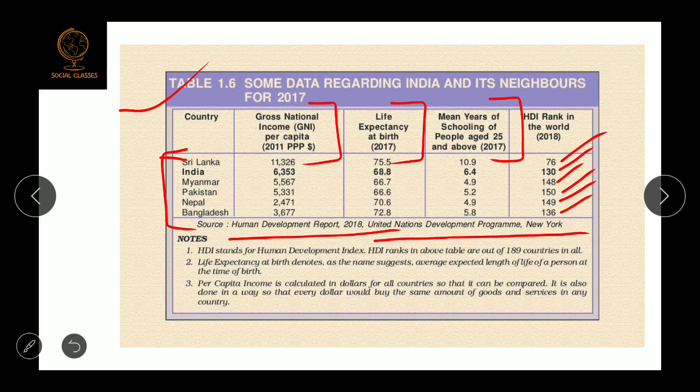Life expectancy in India is 68 years. In Sri Lanka, it was 75 years. Mean years of schooling: on an average, one person in India attends school for 6 years and 4 months, and in Sri Lanka it is 10 years and 9 months. So you can see that Sri Lanka is better than India in all three criteria. That's why the HDI rank of Sri Lanka is better than India. So you remember this.